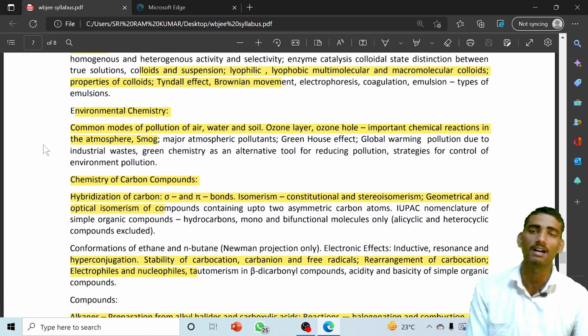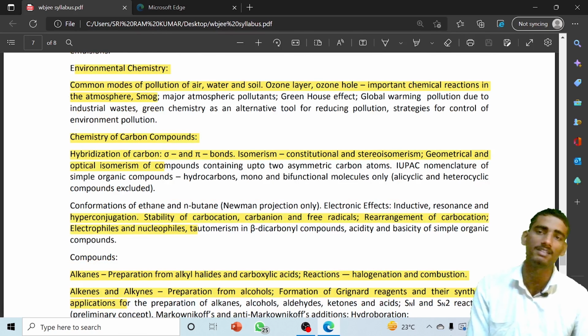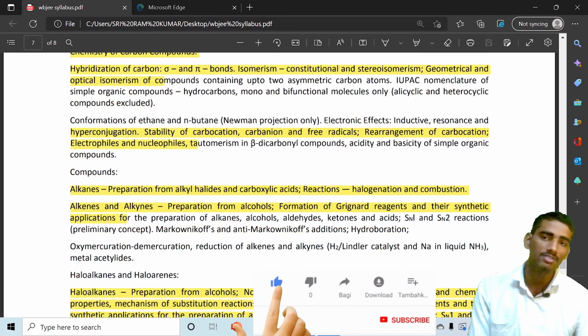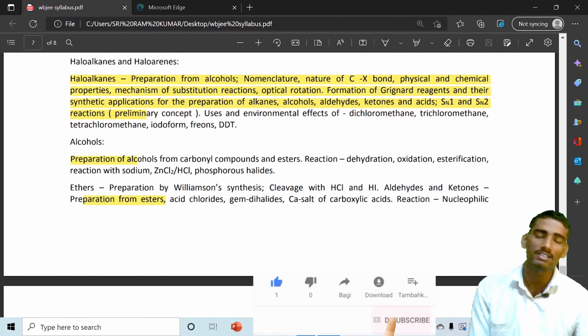Now the main focus I want to draw you to is environmental chemistry. Again saying, guys, once a question comes from environmental chemistry, whether you are preparing for JEE Main, Common or any examination, once a question comes from this. Next, you have to study the chemistry of carbon compounds, that is hybridization and all things. So this is the detailed syllabus.